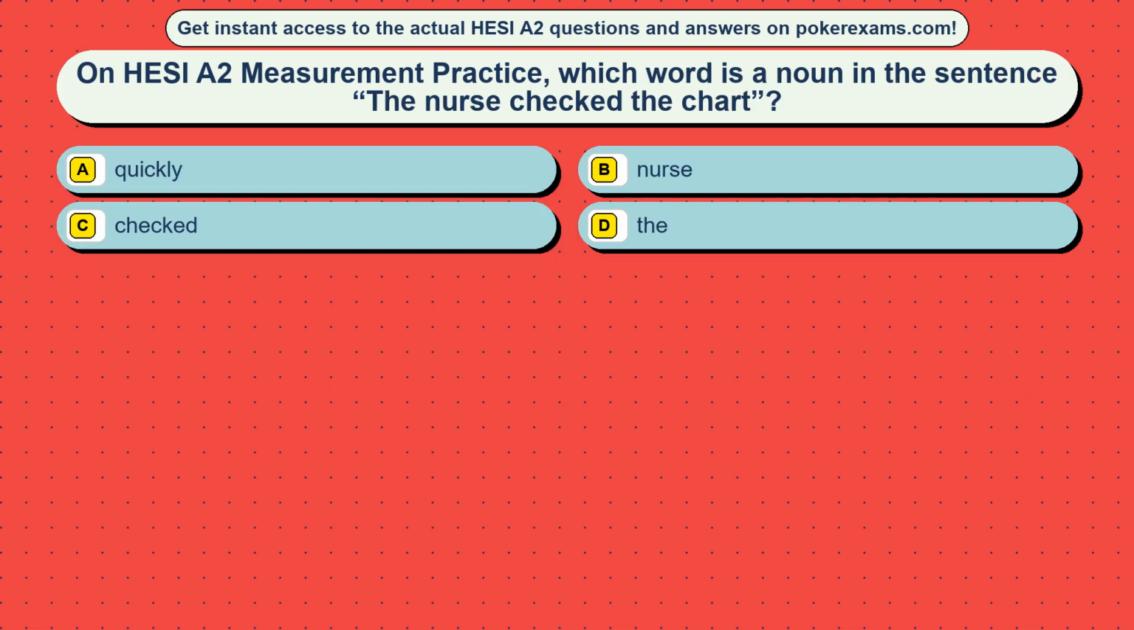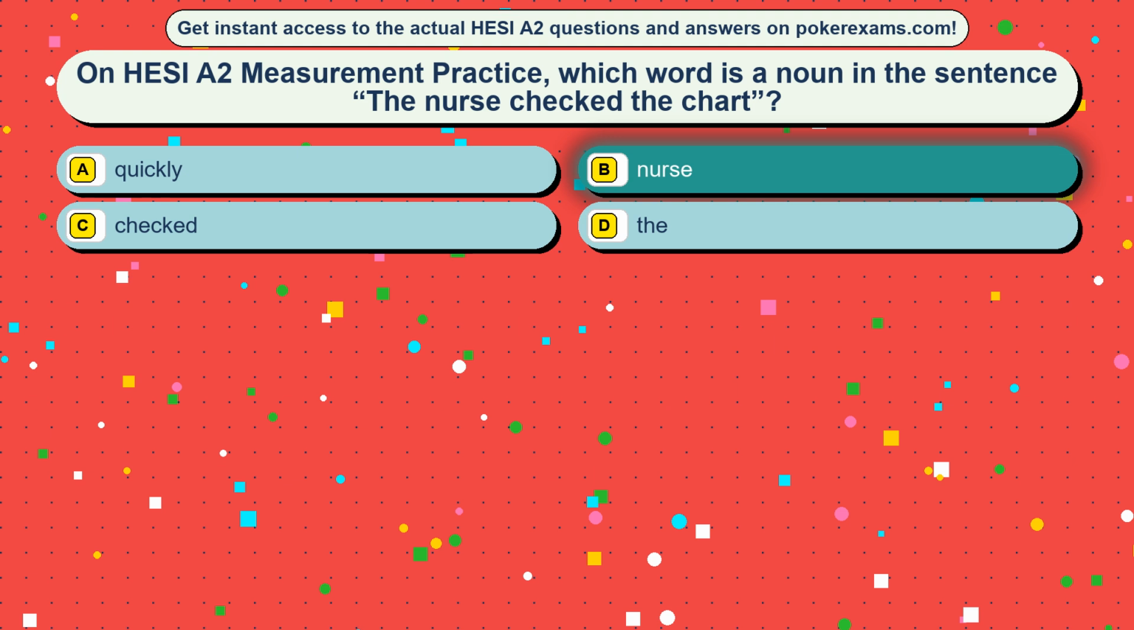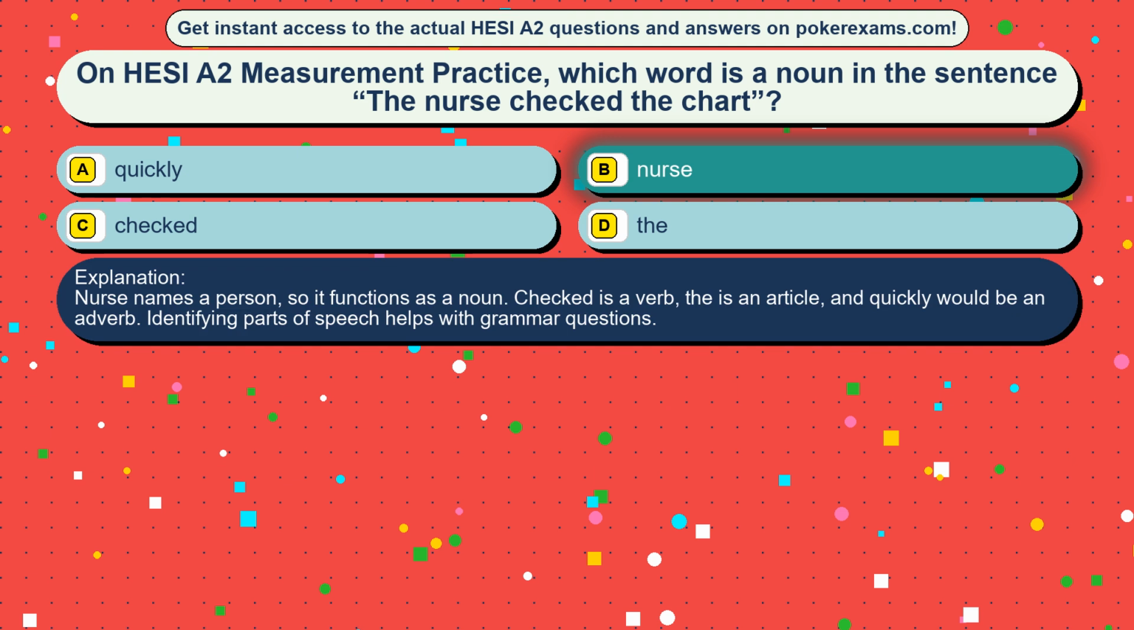Question 44. On HESI A2 measurement practice, which word is a noun in the sentence "The nurse checked the chart"? Option A, quickly. Option B, nurse. Option C, checked. Option D, the. The correct answer is option B, nurse. Nurse names a person, so it functions as a noun. Checked is a verb, the is an article, and quickly would be an adverb. Identifying parts of speech helps with grammar questions.